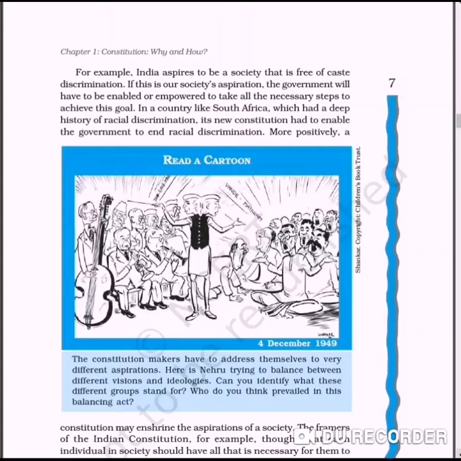See here in the cartoon, the constitution makers who have to address themselves to very different aspirations. Now see in the cartoon, you can see Pandit Jawaharlal Nehru.